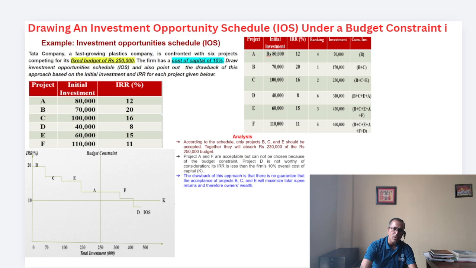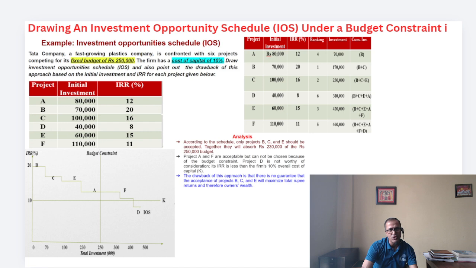The important point is that we are unable to accept all the projects because of the budget constraint. Look at our budget constraint, which is 2,50,000. According to the schedule, only projects BCE should be accepted.